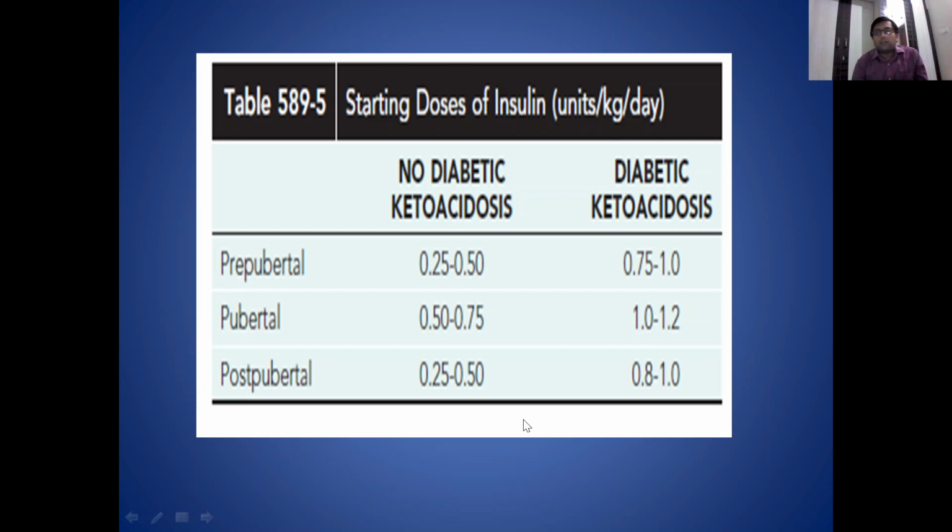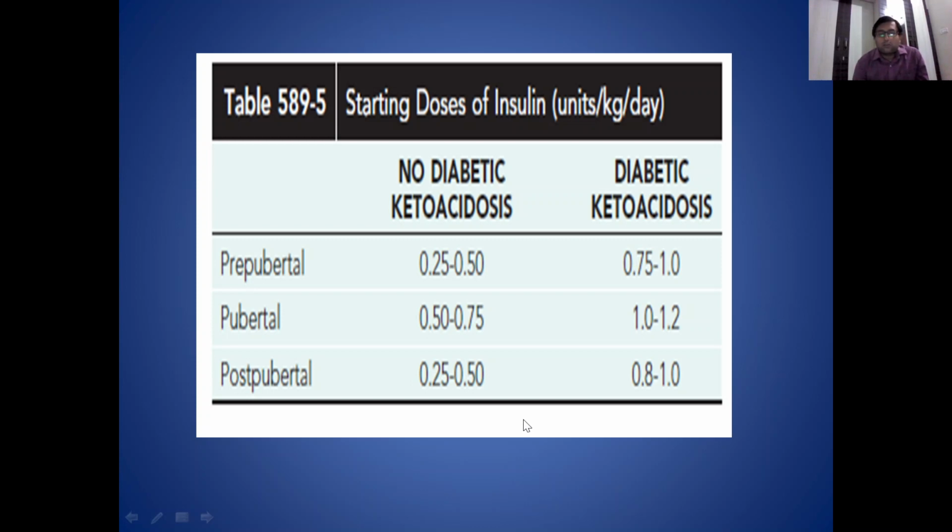Some have 40 international units per ml, and others have 100 units per ml. So we have to first check how many units of insulin are there in each ml, and we have to do our dose calculation accordingly.